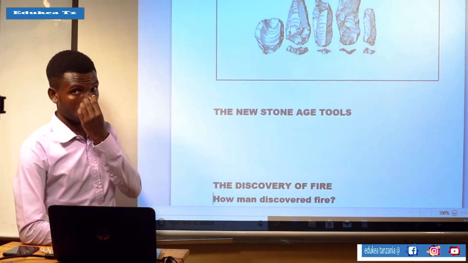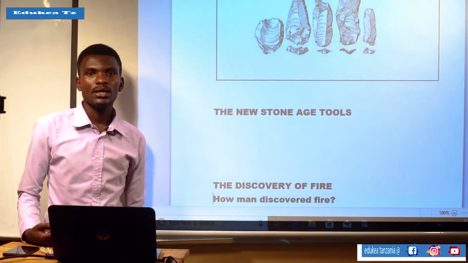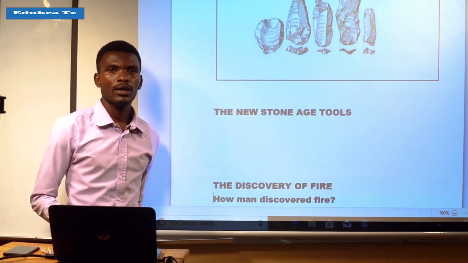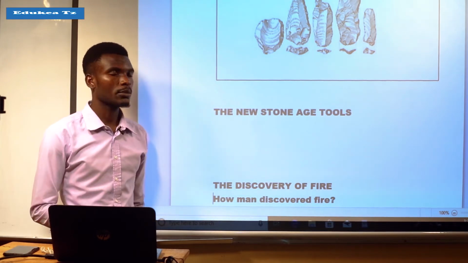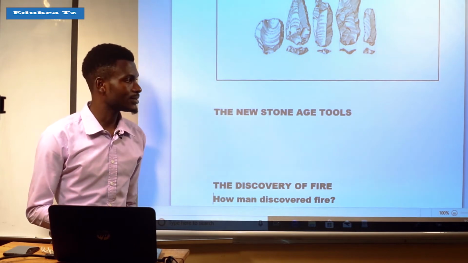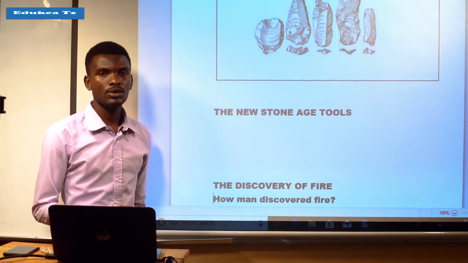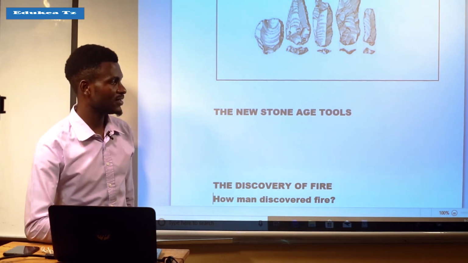And these tools were like needles, more advanced spears, and anvils that were used in different activities.